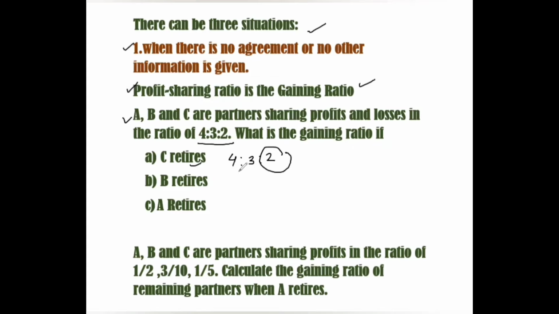So here the gaining ratio will be the remaining ratio. So the ratio of A and B will be 4:3.